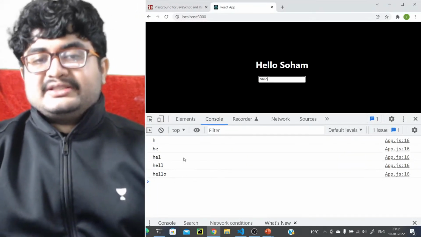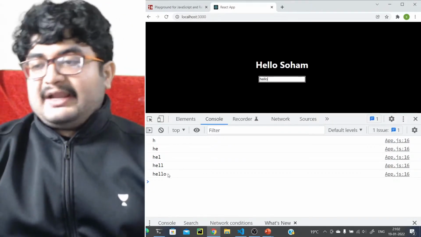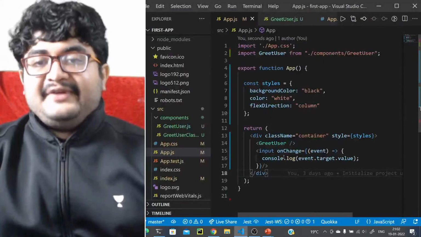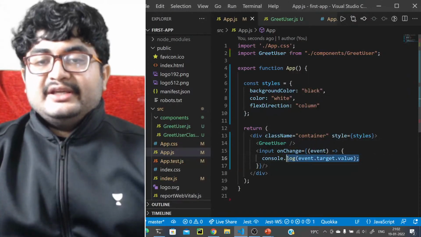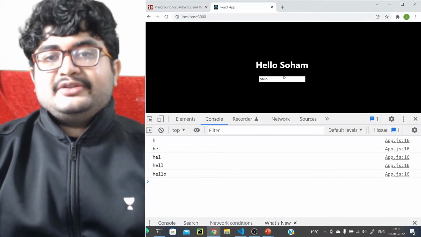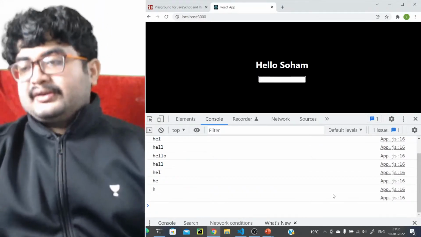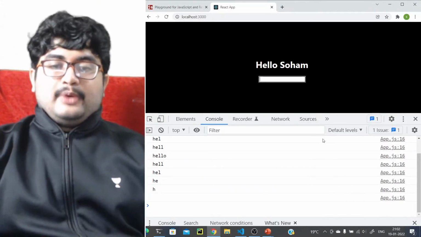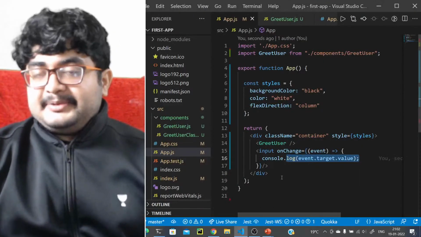See, it's triggering this. It's calling the onChange event listener, and it's calling the function. And in the function, we see that we have written console.log event.target.value, right? We have written this thing. So that's why it is logging into the console whenever we change the value here. So let's say you just remove something, that will also work, right? See that it's still calling. So basically this is what event listeners are. Let me know if you have any doubts.